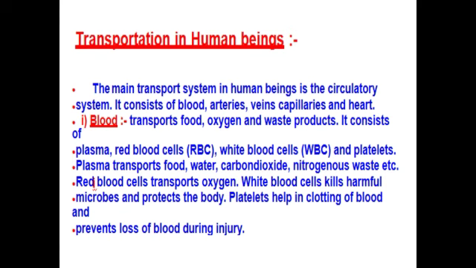So if we meet an accident and there is a loss of blood, these platelets come and make our blood stop immediately from our body. So the platelets act as a clotting factor here, right children? So what is RBC, WBC, platelets? These are all the blood components which are present in the blood.